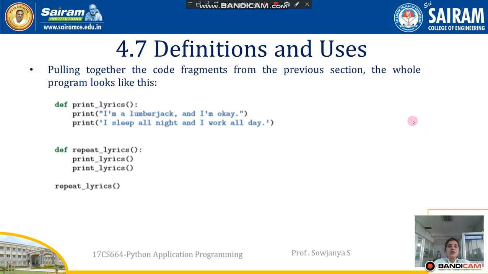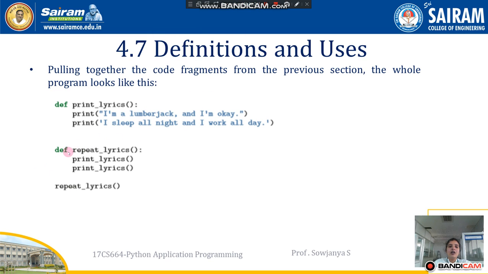Next topic is definitions and uses. So when we are writing definitions, or writing user defined functions, what would be the benefit? When you write a set of definitions, pulling together the code fragments from the previous section, the whole program looks like this. What is the use? I have already told you. Once you have written the user defined function, the same function can be called any number of times inside the program. So the same thing can be repeated any number of times instead of writing the same code snippet again. So these are the benefits or uses of the definition.